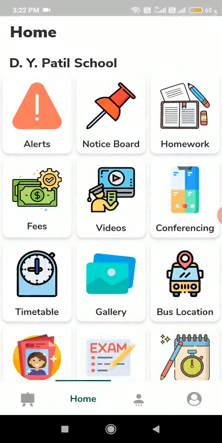Here in this demo session, I'll tell you everything that you can do in our app to bring your school, college, class, preschool, everything back on track. Without much further ado, let's start.